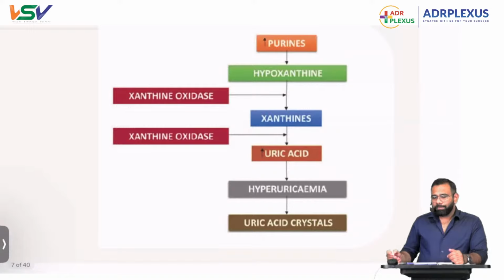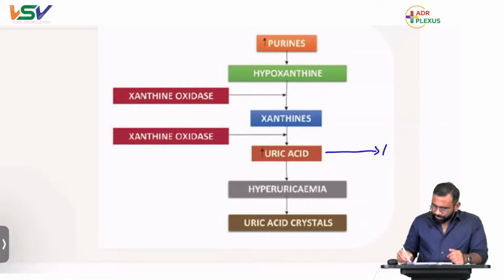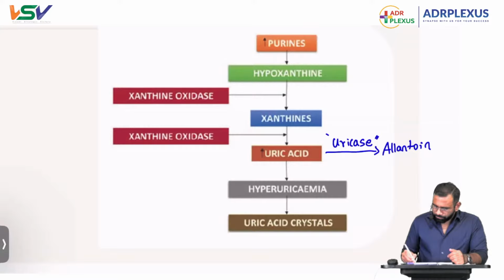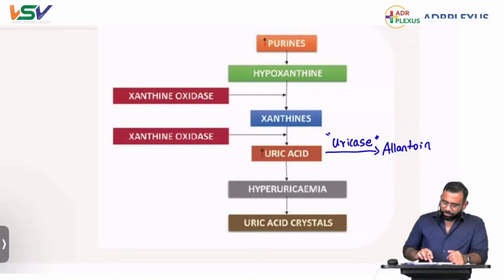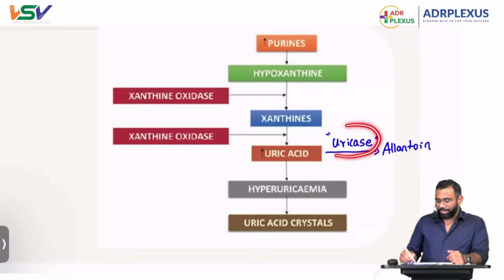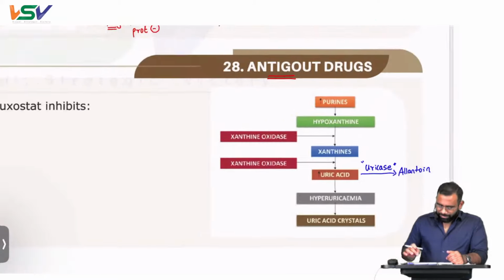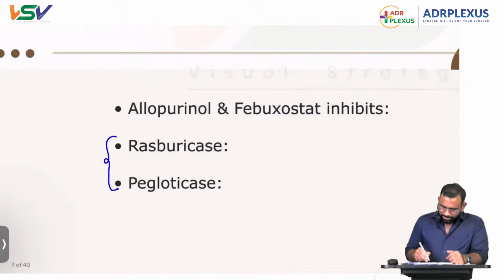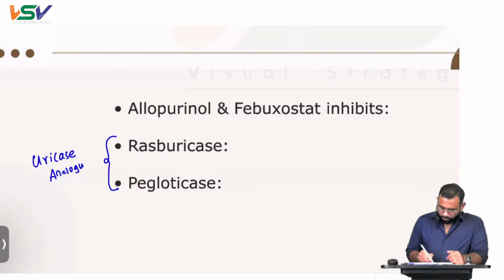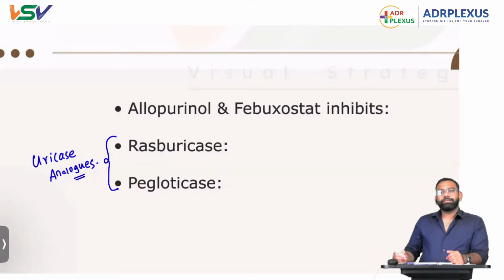But in birds it will not happen, because uric acid gets converted to allantoin with the help of one enzyme known as uricase. So scientists thought, if we can develop a drug similar to uricase, the uric acid will also get converted to allantoin and be eliminated. That is what the drugs rasburicase and pegloticase are. These two drugs are uricase analogs.